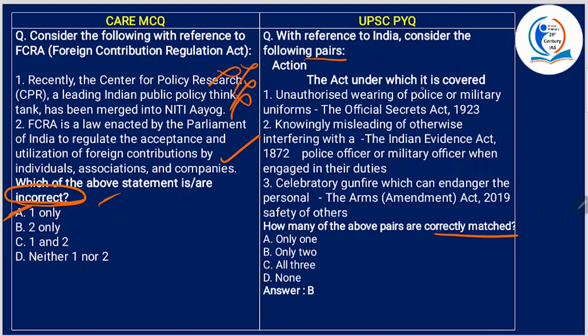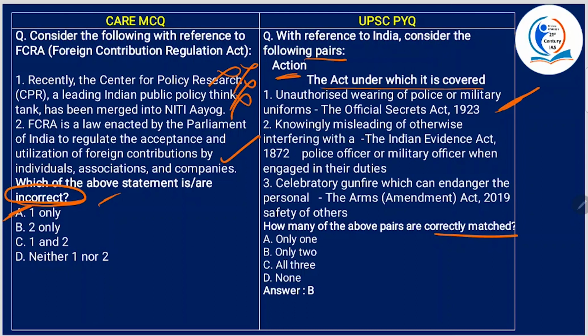The act under which it is covered. Okay. The action and the act under which it is covered. Unauthorized wearing of police or military uniforms: The Official Secrets Act, 1923. This is correct because the act actually prohibits the person from using or wearing without lawful authority any naval, military, air force, or police or other official uniform. Alright. So this is correct.